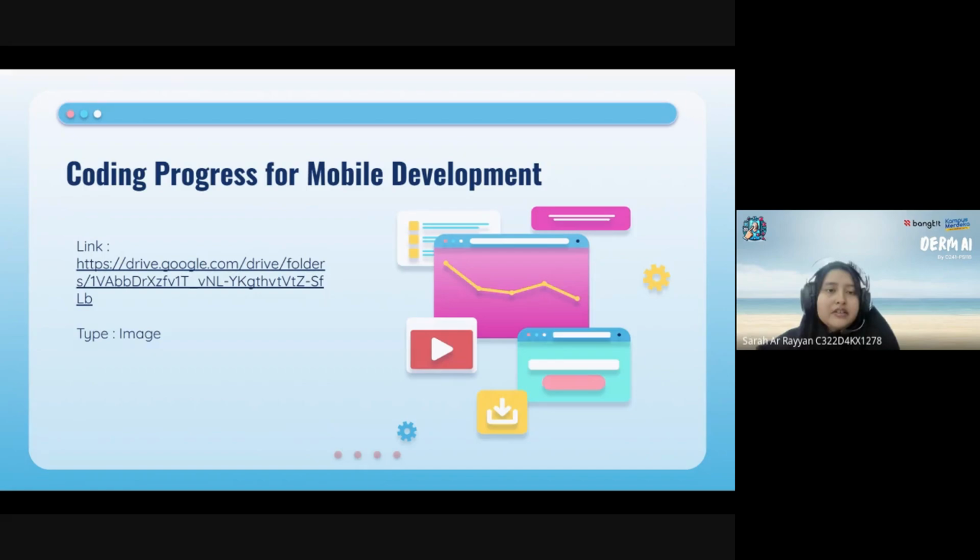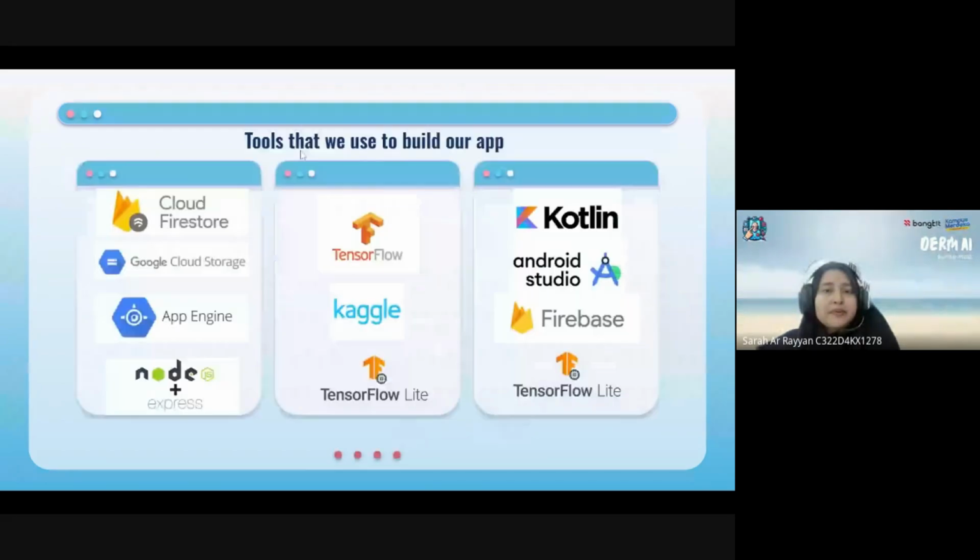Next, on the coding progress for mobile development, as you can see, this link below is a folder full of photos of scripts and coding progress made by the mobile development members. Tools that we use to build our app. On the left, we have the tools used by cloud computing: cloud storage, App Engine, and Node.js with Express.js as the programming language.